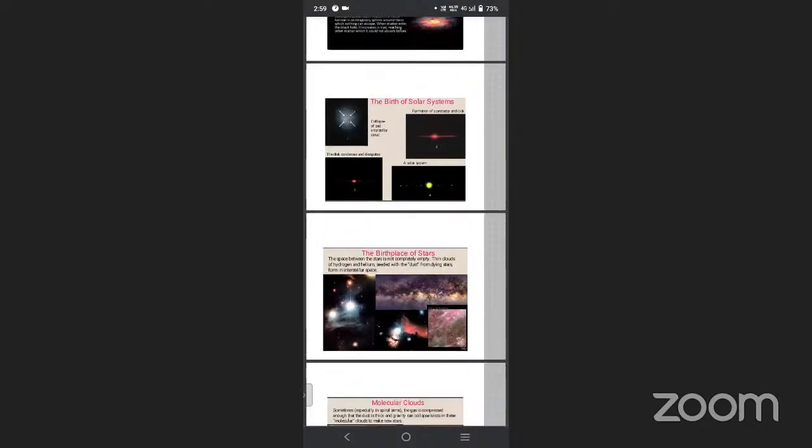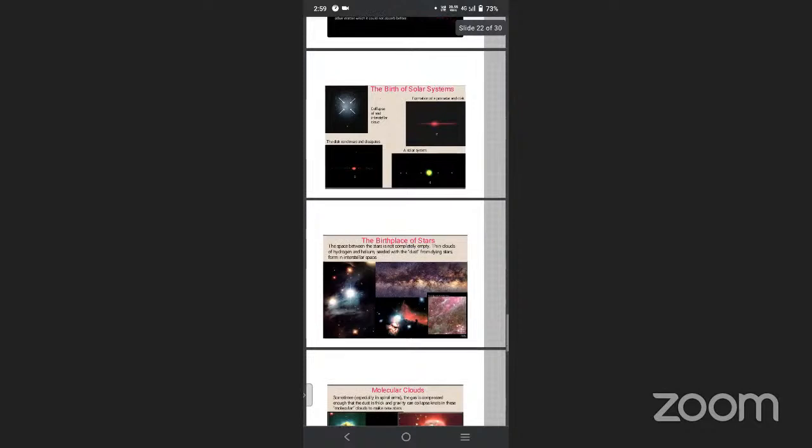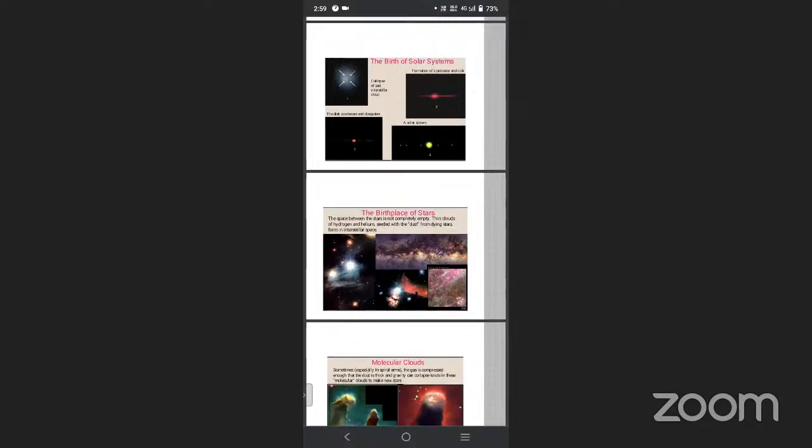Next, the birth of the solar system. How does the solar system get born? It collapses in the interstellar spaces, forming protostars, and a disk condenses and dissipates.